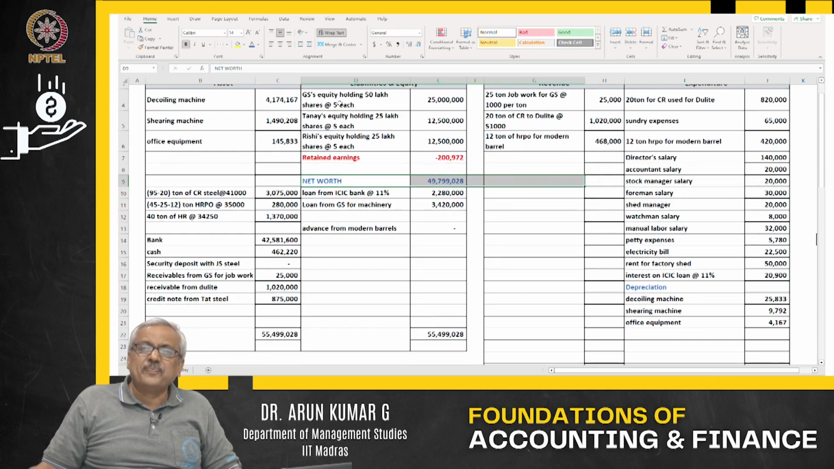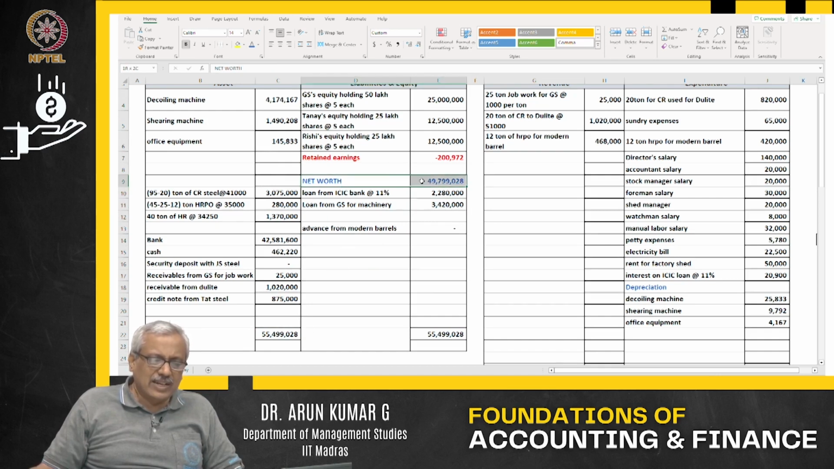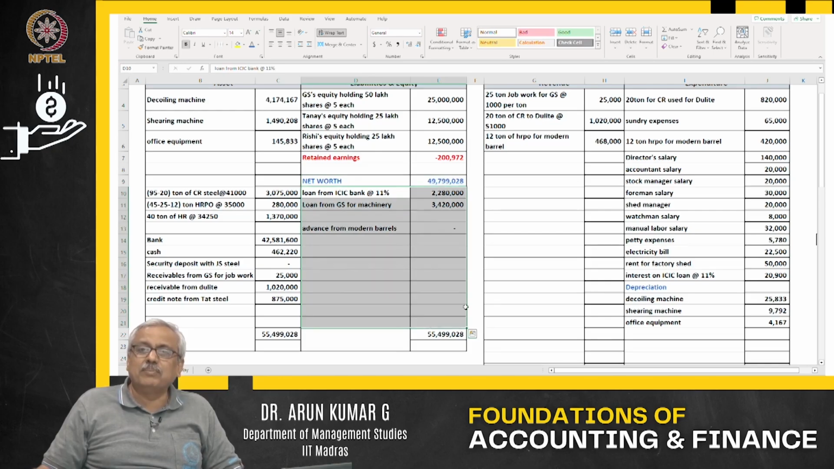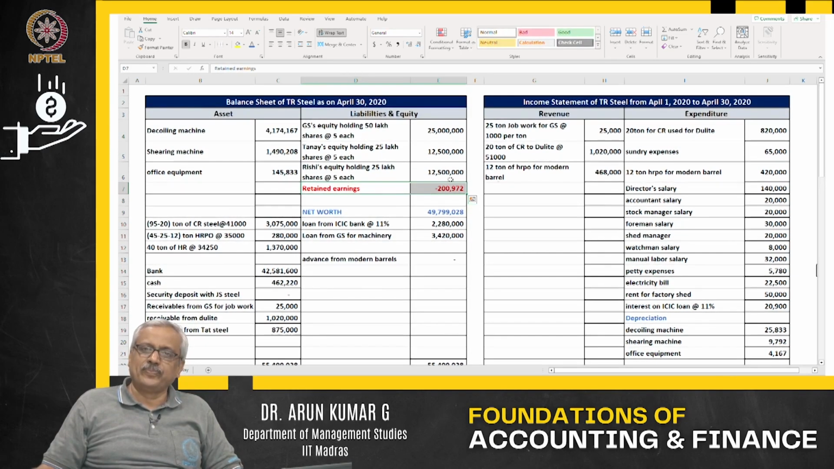What is net worth? The total of equity plus retained earnings is net worth. The other way to look at it: the value of all the assets minus the liabilities, that is, if we pay off the liability, the value left is the net worth. Assets minus liability is what we call net worth or the value of equity. Equity value is reduced because you have made a loss.